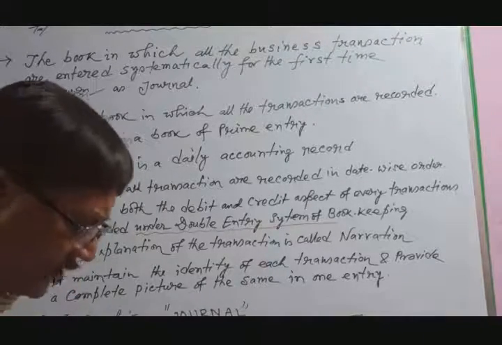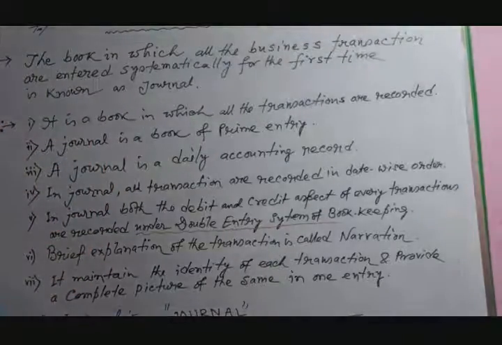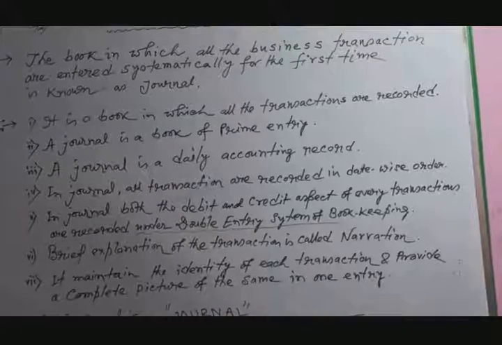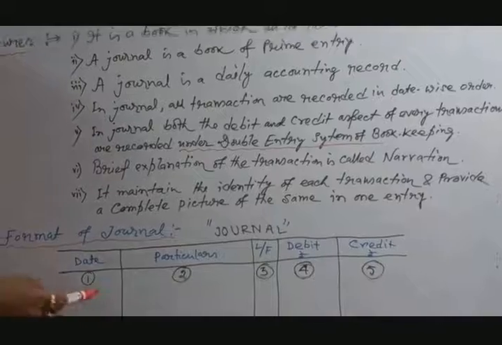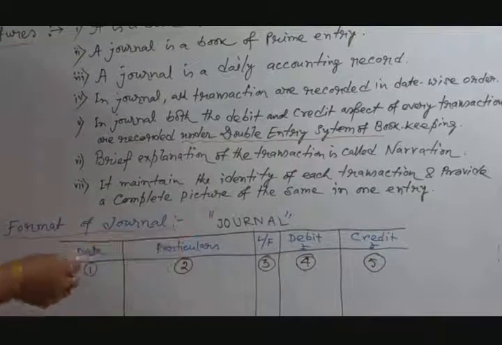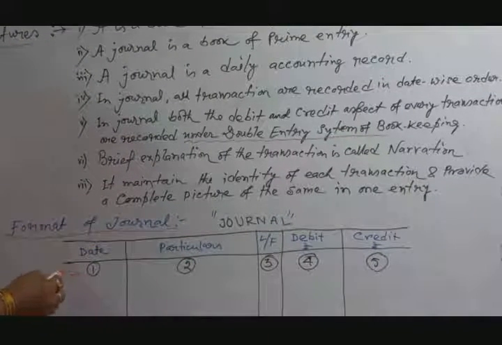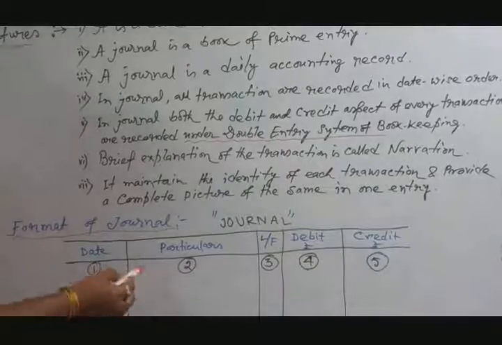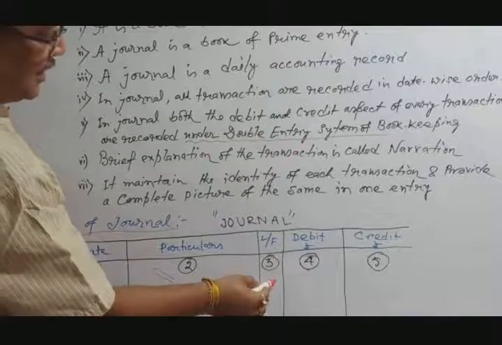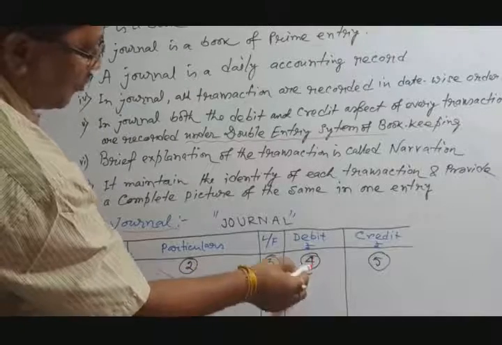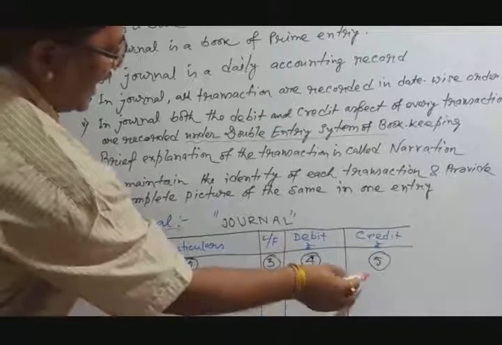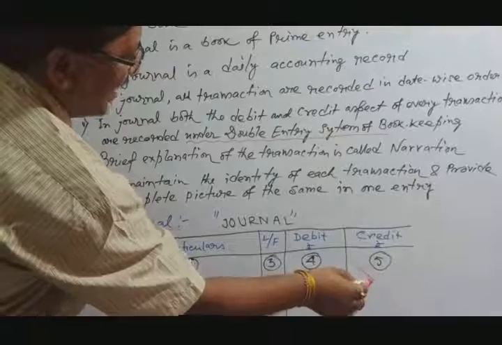Now next theory, what is the format of a journal? This is the format of a journal. Actually, the format of a journal may be divided into five parts. First part is known as date, second part is known as particulars, third part is ledger folio. Ledger folio means ledger page number. Fourth is the debit amount, and fifth is the credit amount.